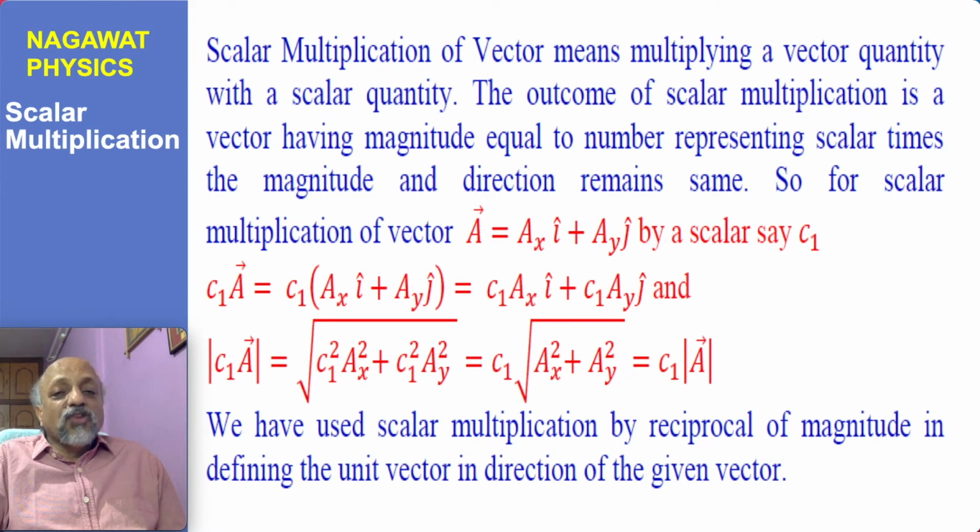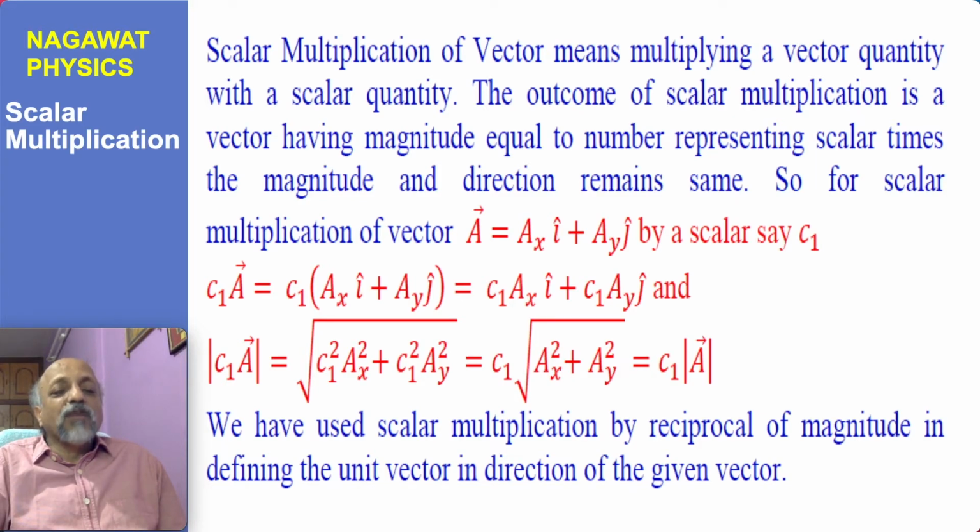Now scalar multiplication can also be understood in terms of components. We have understood the geometric meaning of scalar multiplication: when you multiply by a scalar c, each component of the vector gets multiplied by c. Because of that, the scalar multiplication of any vector by some number c1 results in the magnitude getting magnified by c1, but the direction remains the same. So scalar multiplication is a beautiful operation in the sense that it doesn't change the direction, it only changes or enhances the magnitude.